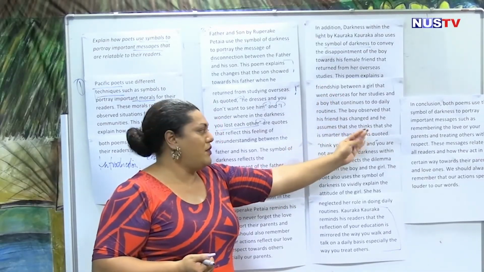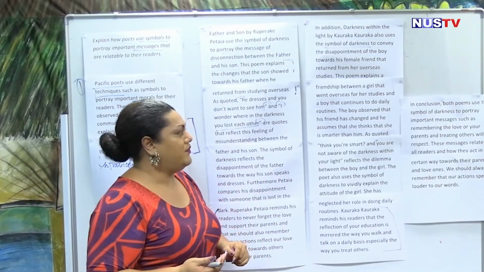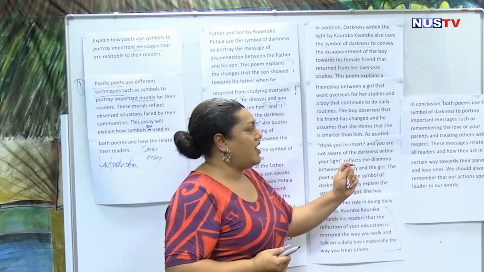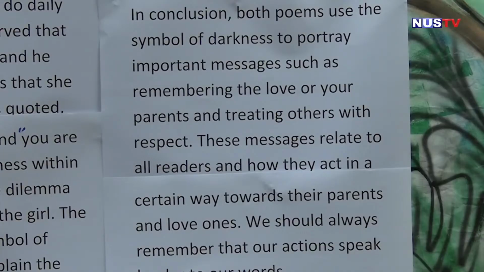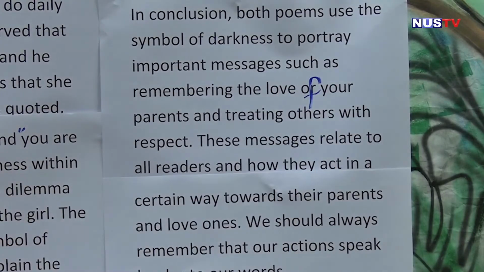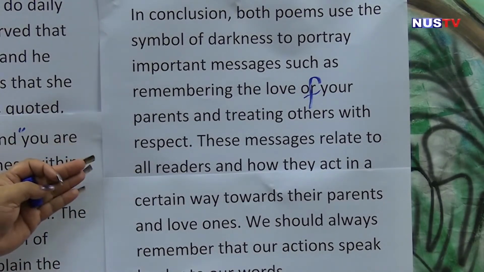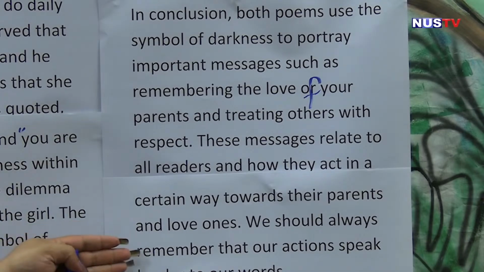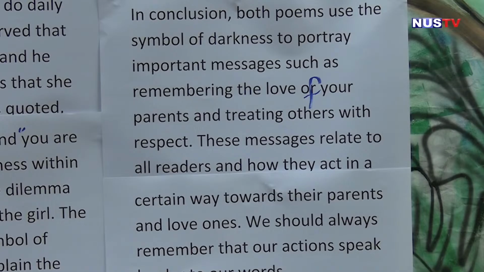And then the last paragraph is your conclusion. "In conclusion, both poems use the symbol of darkness to portray important messages such as remembering the love of your parents and treating others with respect. These messages relate to all readers and how they act in a certain way towards their parents and loved ones. We should always remember that our actions speak louder than our words."